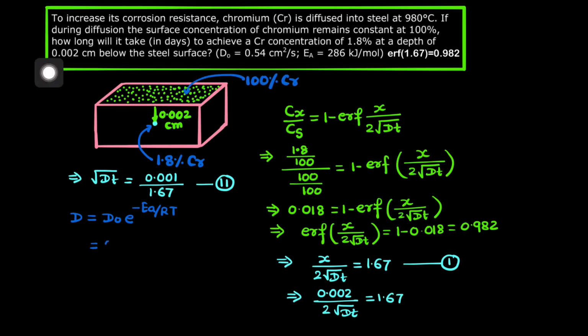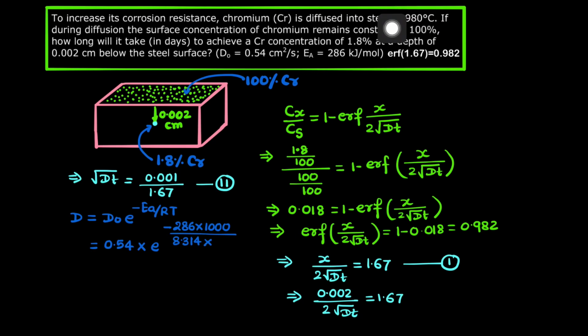So I will just put that value into e to the power minus Ea. Activation energy is in kilojoule per mole, so we have to convert this into joule per mole. So you have to multiply with 1000, divided by R, which is 8.314 in joule unit, and temperature is 980 degrees centigrade, but you have to keep that in Kelvin.